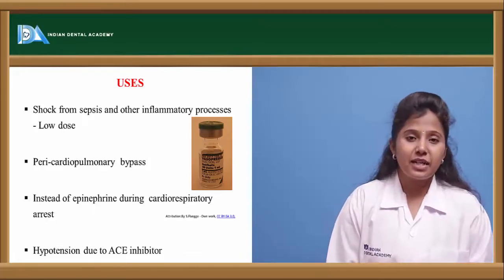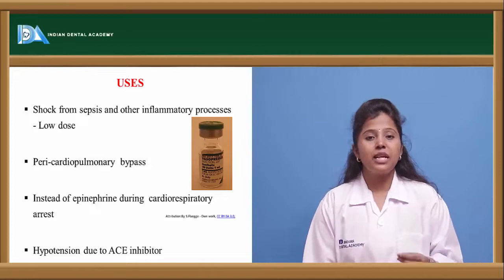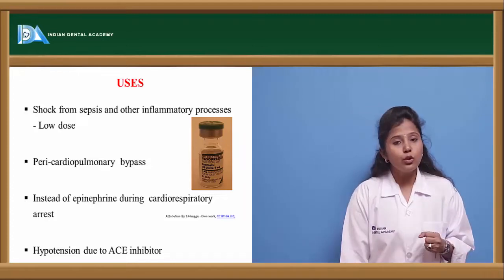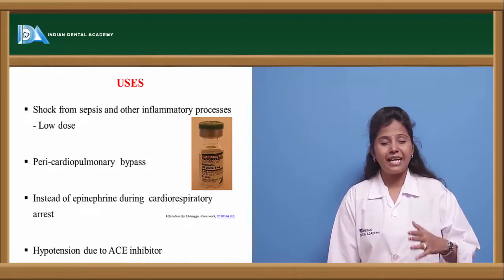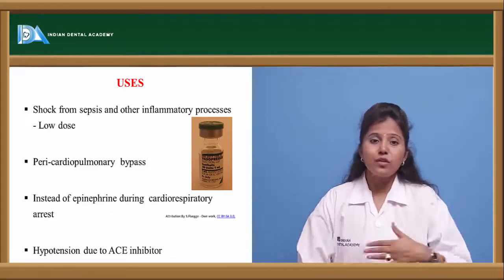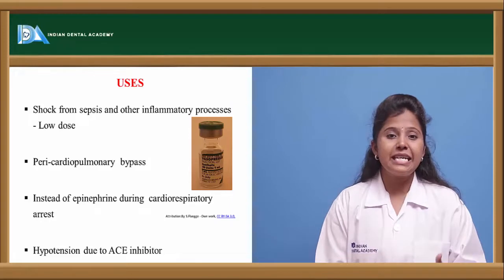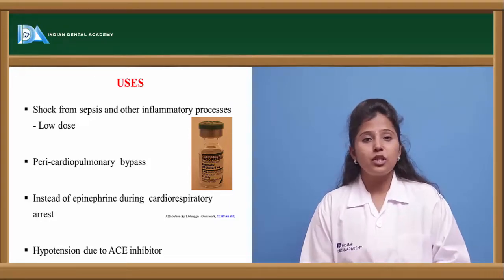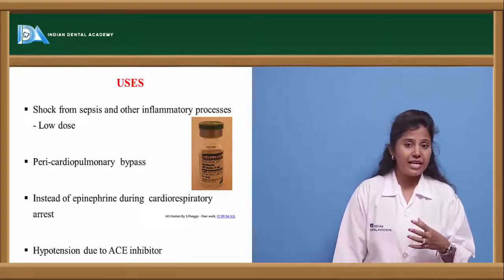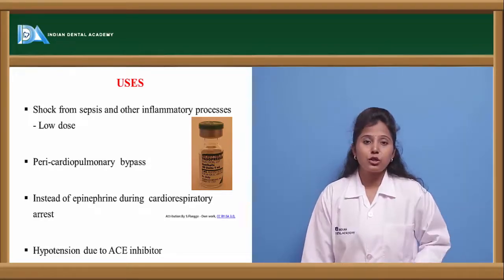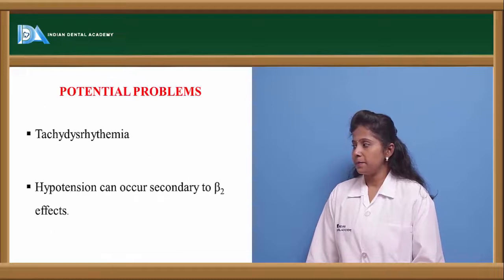ACE inhibitors are angiotensin converting enzyme inhibitors, which are used to treat hypertension, as antihypertensive agents. Because of the excessive action of ACE inhibitors, it leads to hypotension. In that hypotensive condition, vasopressin is recommended.